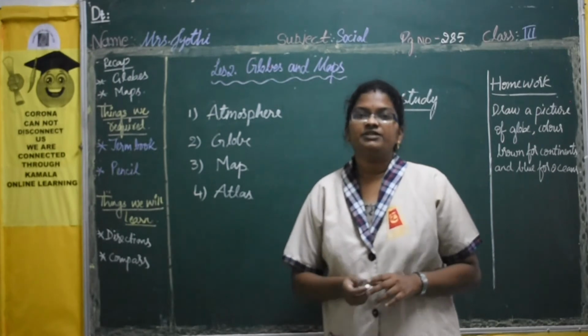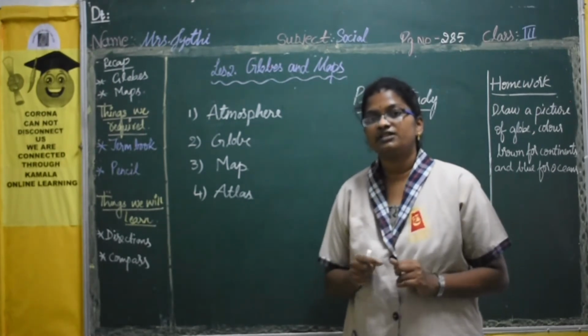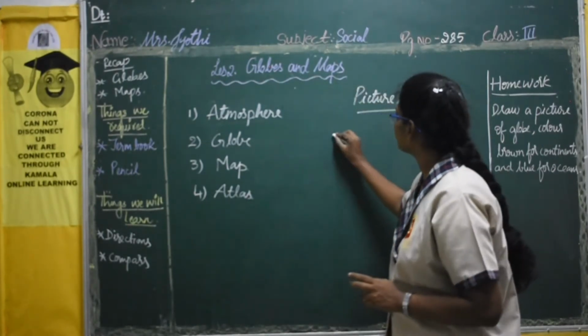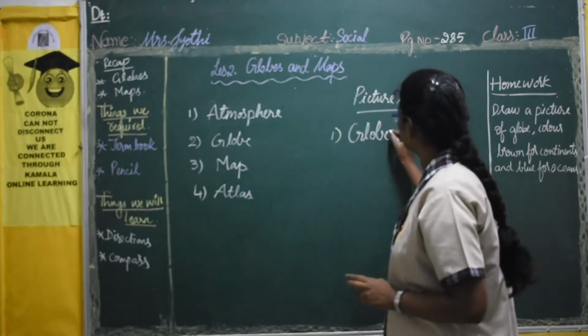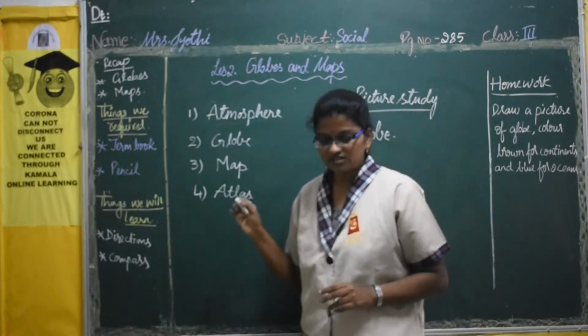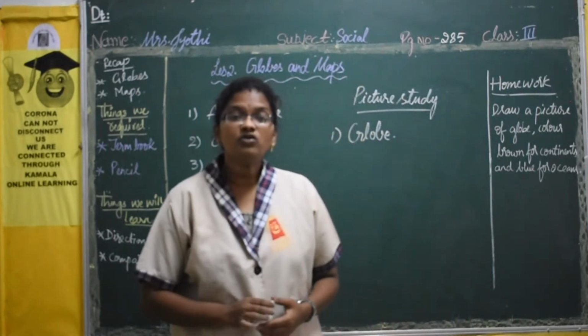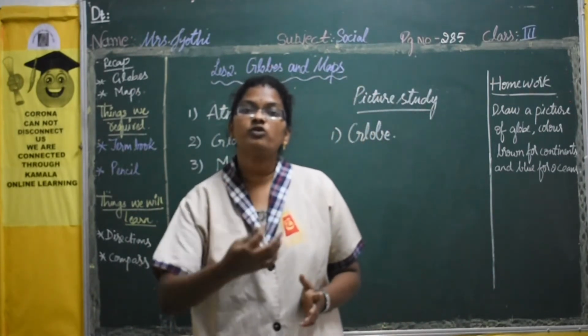Identify the picture. What is there in the picture? The picture in the box is a globe. So how does it help us? How does a globe help us?